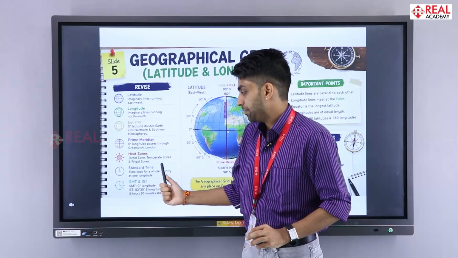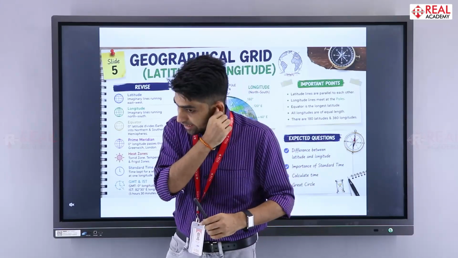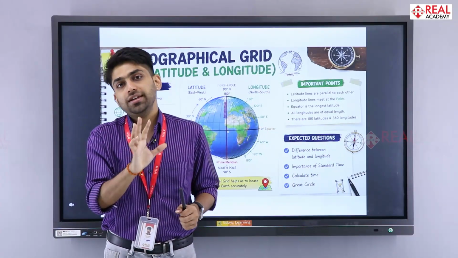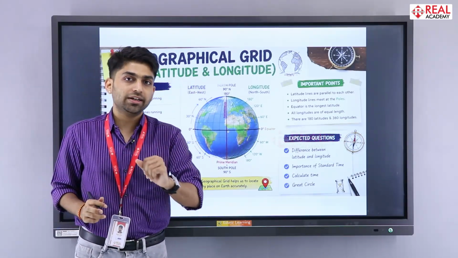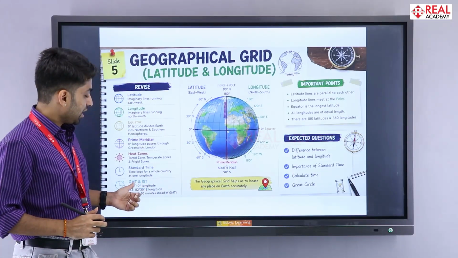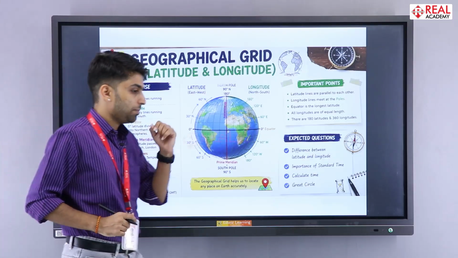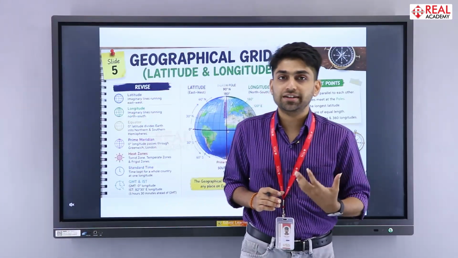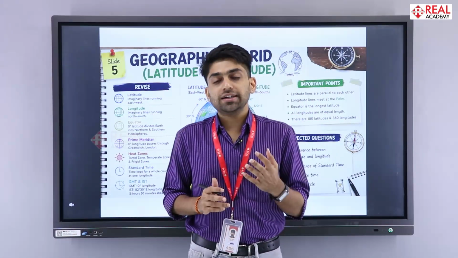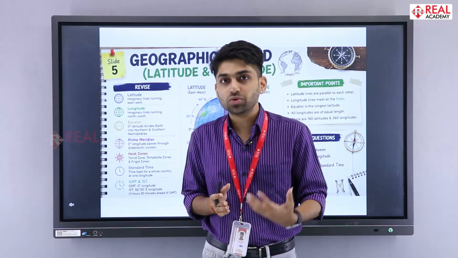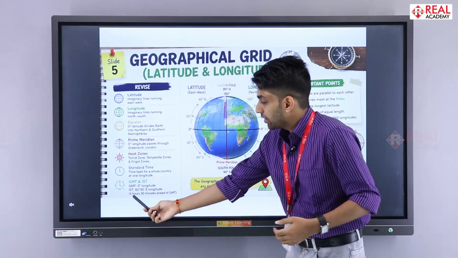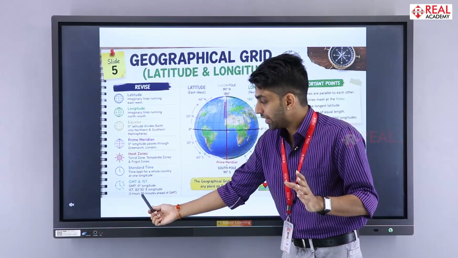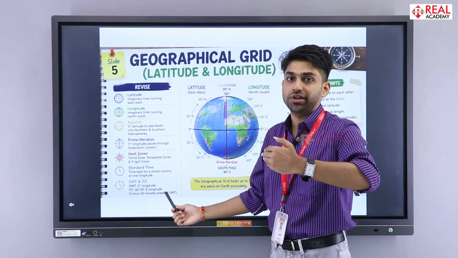Then standard time. We know what's the standard time, like the Greenwich meridian. That's the standard time of the entire world, which is passing near London. Then GMT and IST, you need to remember from where our Indian standard time is passing. It's passing from Allahabad, that's in Uttar Pradesh, or you can also say Mirzapur. Then what's the Indian standard time? 5 hours 30 minutes ahead of GMT.